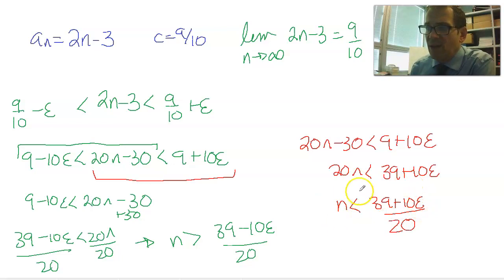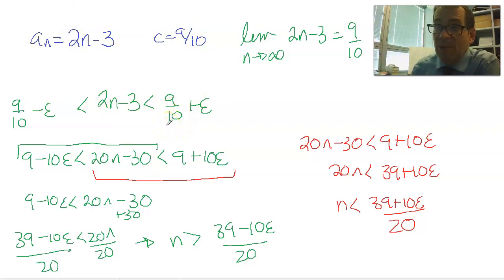So for n values that are less than this value, whatever this ends up being, this will change. Like if you told me a value for epsilon, I can get a number for this, right? So if someone came by and said, I want to be within 1/5 of 9/10, I can plug in 1/5 for epsilon and get a number. So I want you to think of this as just some number. It changes based on how close somebody wants to be, but it's some number. And as long as n is less than whatever that number is, our sequence is this close to 9/10.